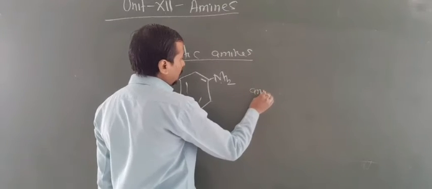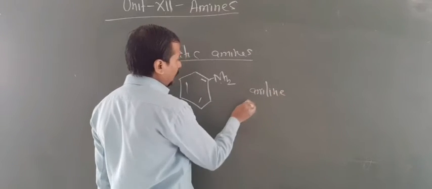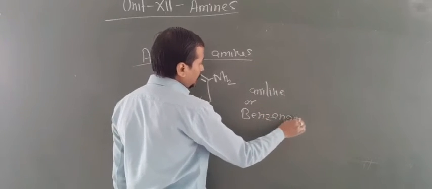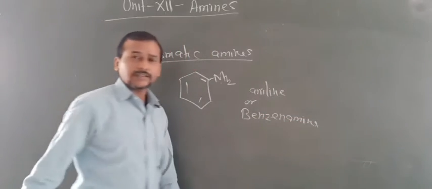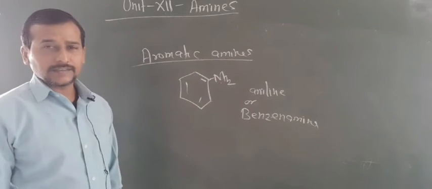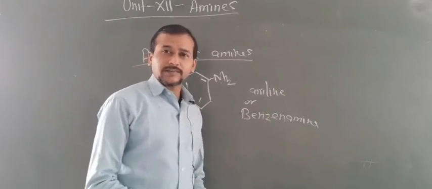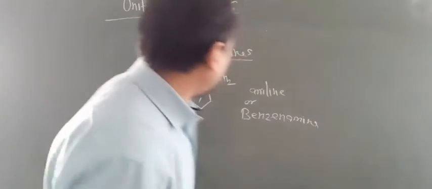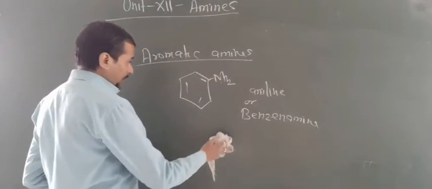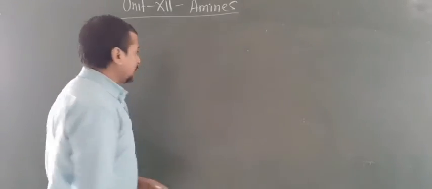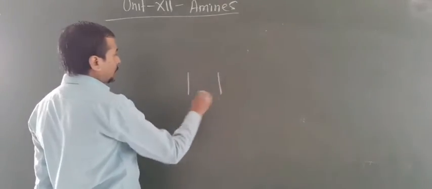This is known as aniline or also known as benzenamine. Both names are accepted in IUPAC nomenclature. In most cases, this is the common name and this is the IUPAC name, but both names are accepted for naming aromatic amines. Now there are some more questions you have to know regarding the nomenclature. Are you getting this point? So let us focus here.